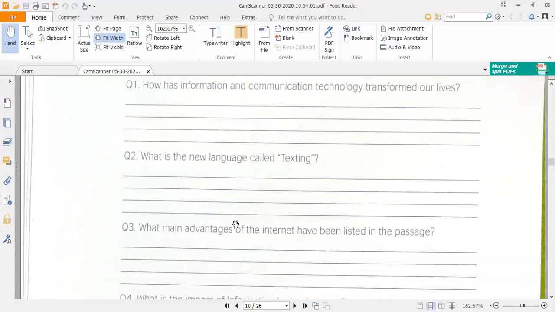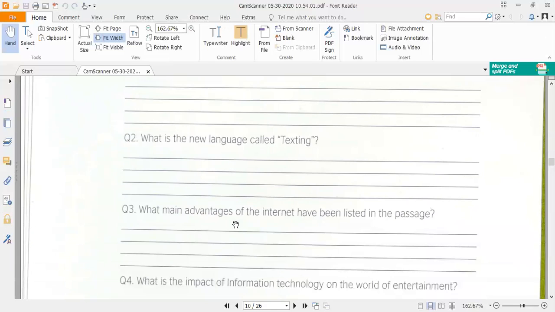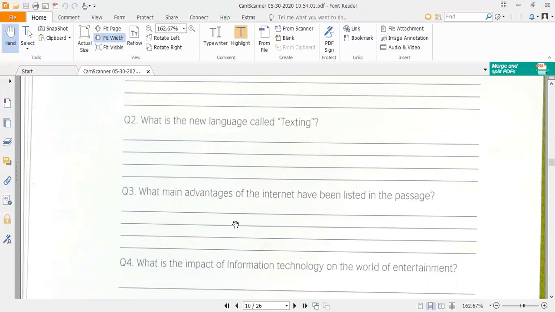and four blank lines are given to you to write down the answer to this question. The second question is, what is the new language called texting? Again, the answer to this question is provided in paragraph 2. You have to name this language of texting as SMS, short message service, and you can go for the detail of this answer in the second paragraph.